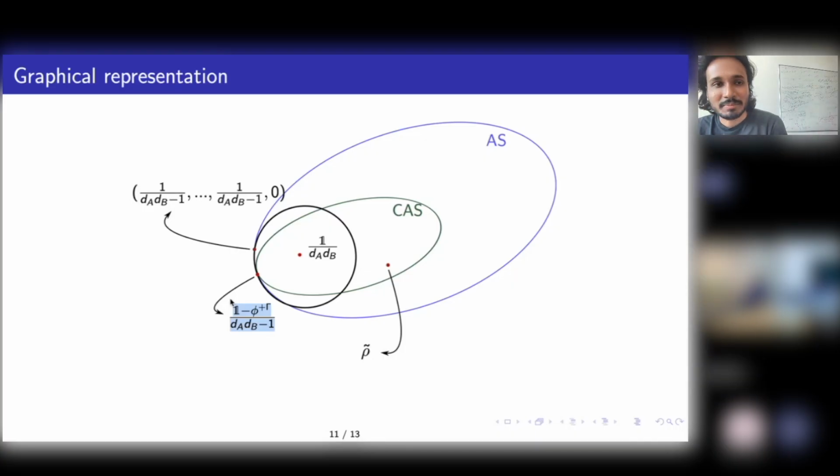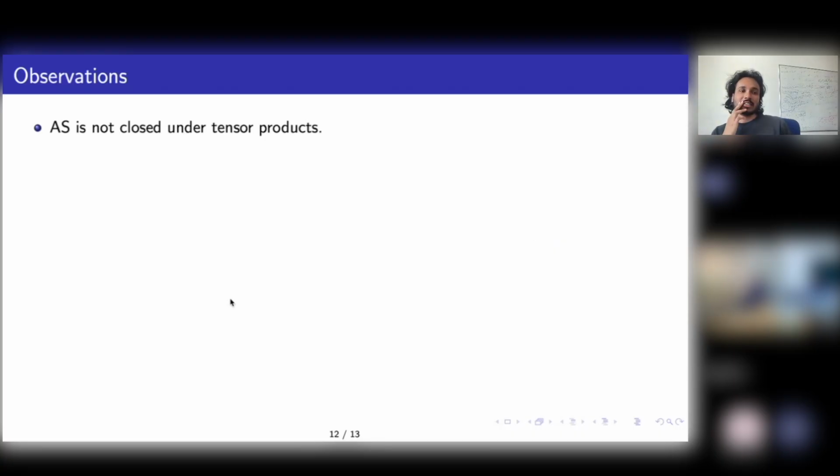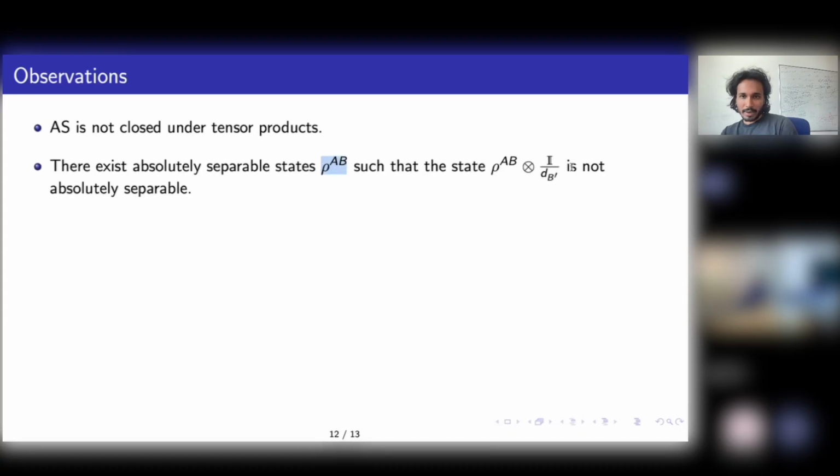So the first observation is that the absolutely separable states, not the completely one, the normal absolutely separable states, are not closed under tensor products. What that means is you can have an absolutely separable state rho AB, and when you attach a maximally mixed ancilla locally, the final state is not absolutely separable. Because this is absolutely separable, and this is absolutely separable, you would expect the tensor product to be as well, but not. There are states for which this doesn't happen. So it's not closed under tensor products.